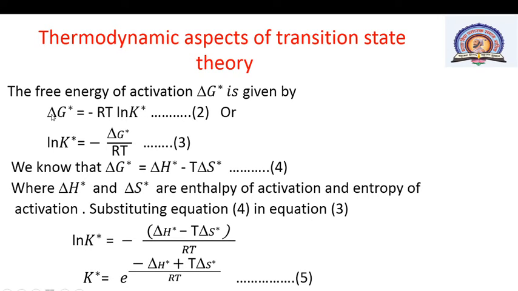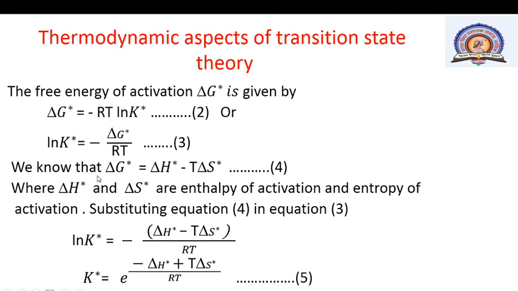Here delta G star means the change in free energy of activation, and K star is the equilibrium constant for activation. Write this equation number 2 in this way: ln K star is equal to minus the change in free energy of activation divided by RT. This is equation number 3, that is, minus delta G star upon RT.